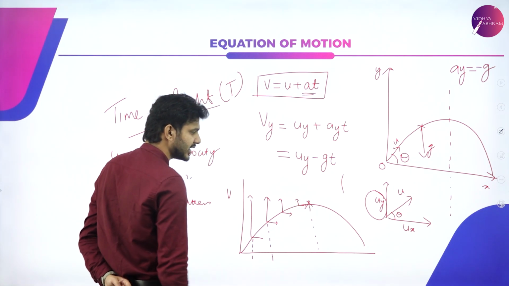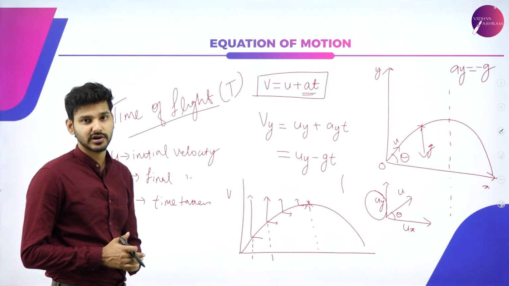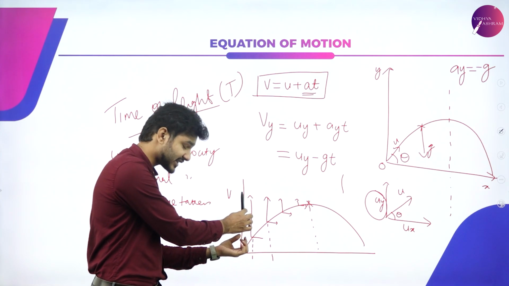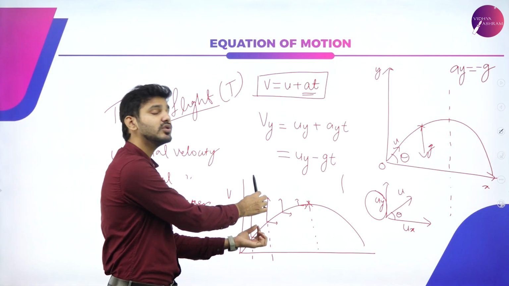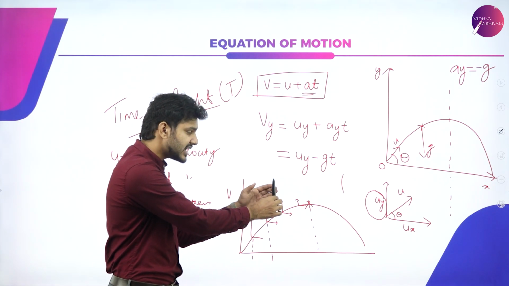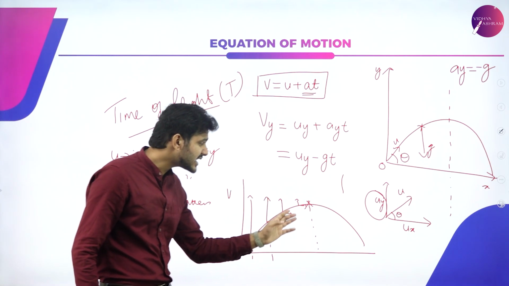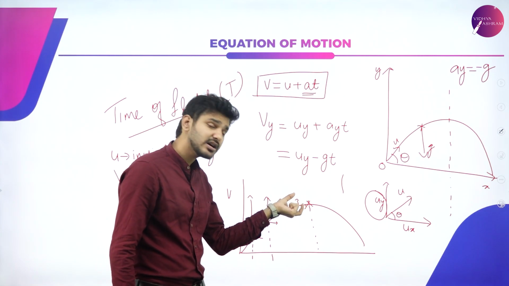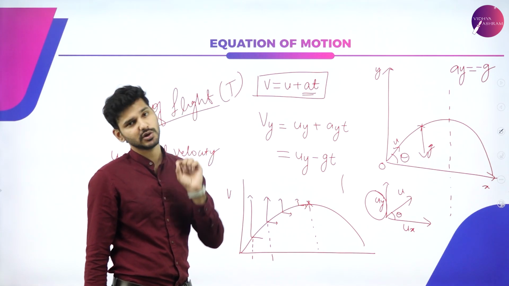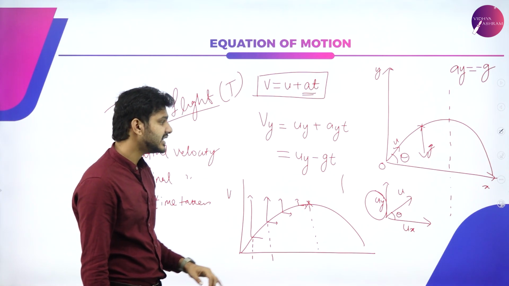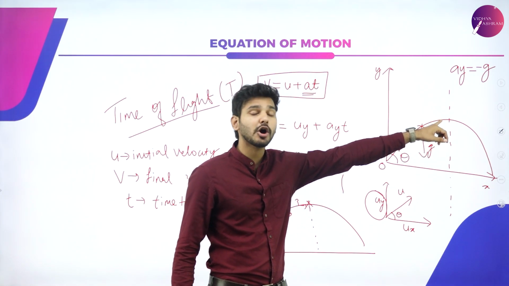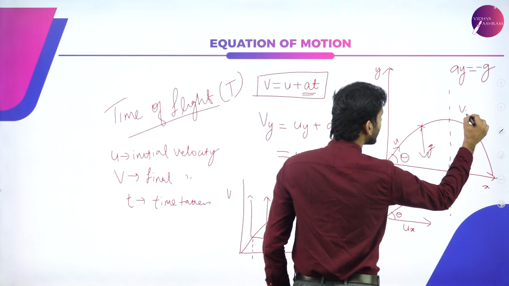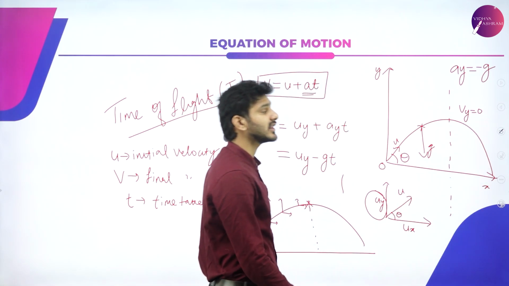Initially the vertical component was present, but acceleration due to gravity was pulling on it, and slowly the vertical component decreased in magnitude until at the very midpoint of maximum height, the y component became 0. So if I'm taking initial velocity as u, at this very top point I take the final velocity, that is vy, and as we just saw, vy is equal to 0 at that particular point.